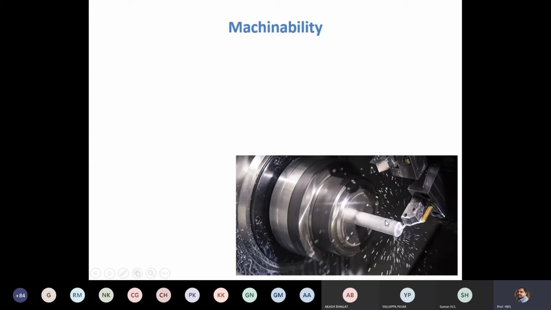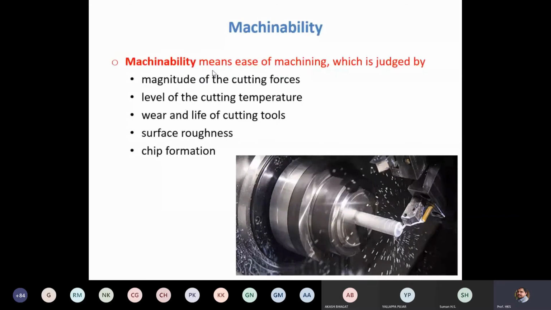So machinability is the measure of how easily we can remove the unwanted material from the work part so that we can get the required component. Machinability is the measure of ease of machining, that is nothing but how easily we can remove the extra material in the work part. Machinability means ease of machining, which is judged by the following factors.